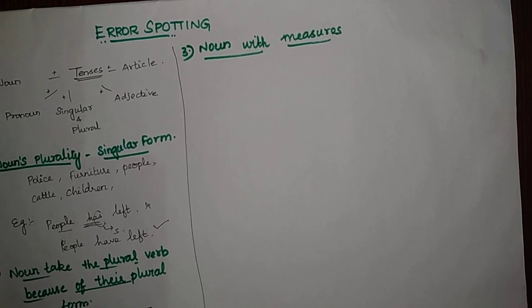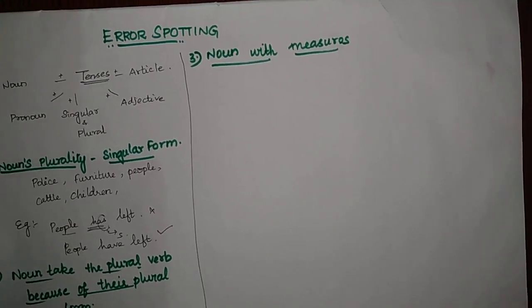Let's look at the third type: nouns with measures. When a noun denotes weight, numbers, money, length or measures following a number, the noun form does not change as long as another noun or pronoun is not following it.